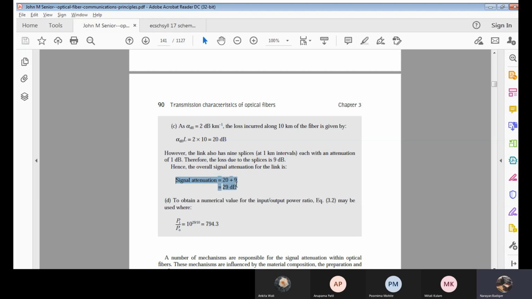Any doubts still here? Any confusion? No, sir. Okay. Next, we are told to calculate the numerical value of the input by output power ratio. Simple.